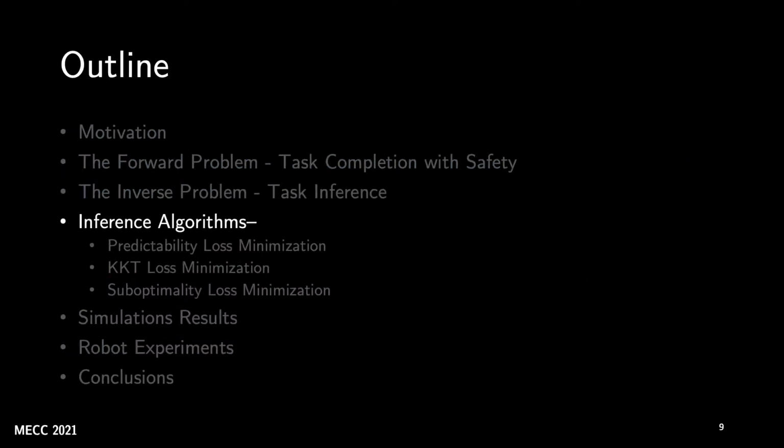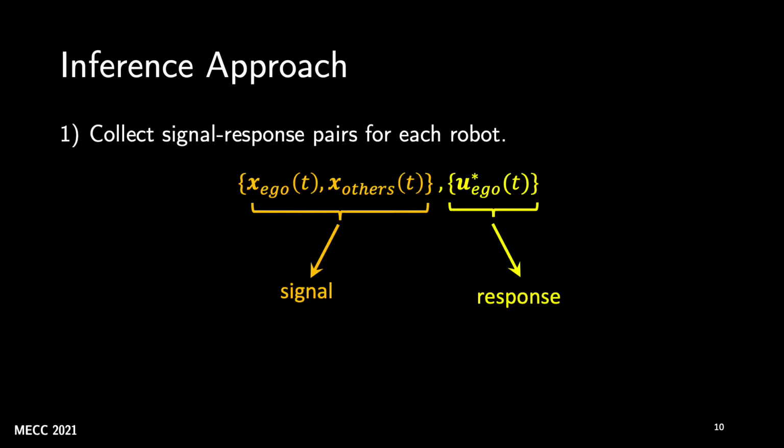So let's look at the inference algorithms that we have developed in this work. Let me first present the general approach that is common to all the inference algorithms. We first collect signal response pairs for the robot whose task we want to infer. The signals are the positions of that particular ego robot and the remaining robots, and the responses are the safe controls or velocities that the ego robot computes in response to its position x_ego and the positions of other robots, that is x_others.